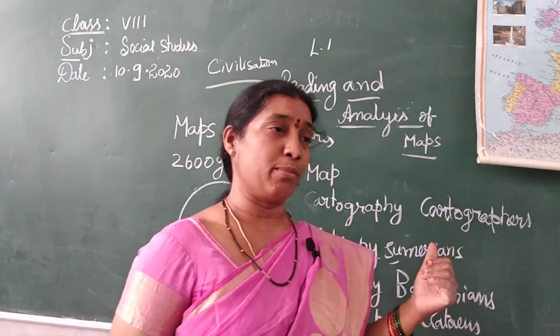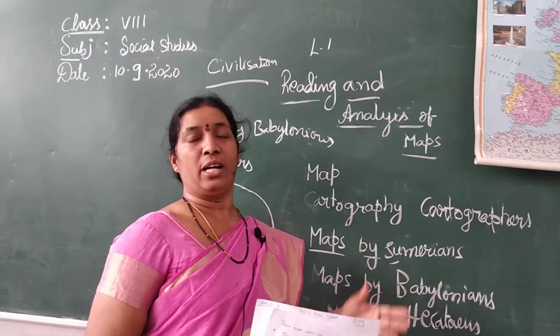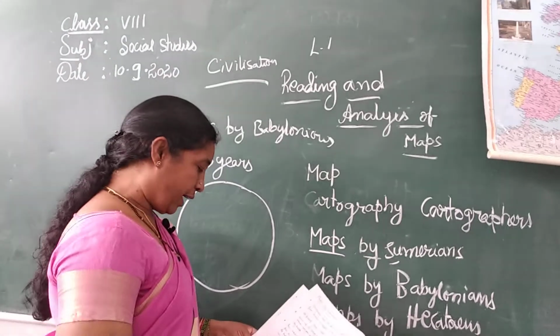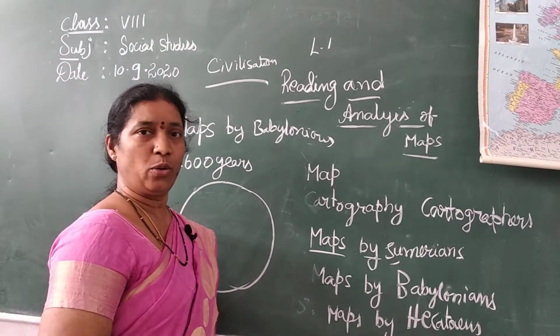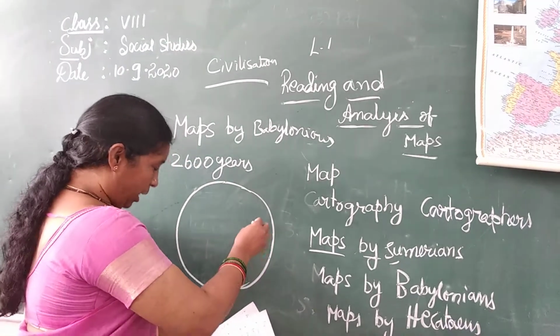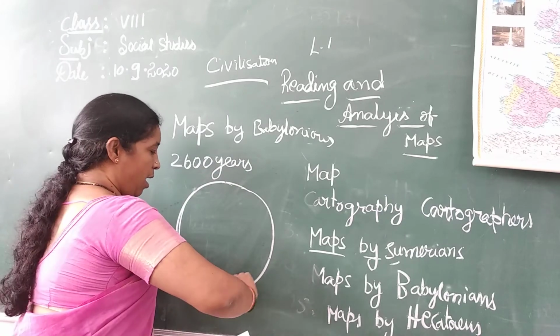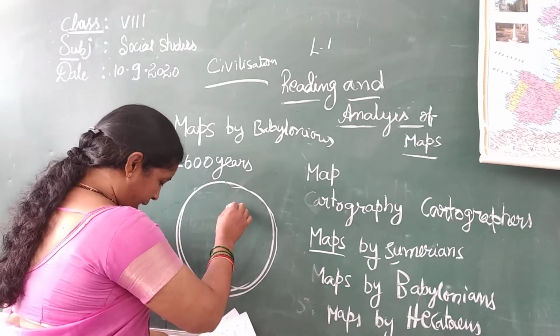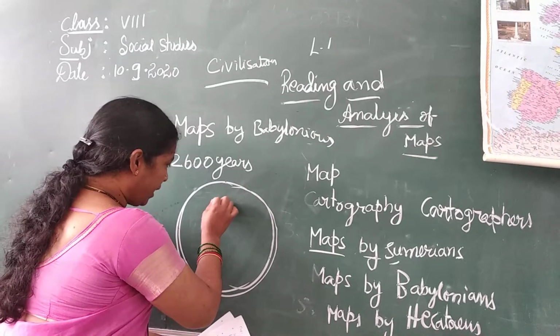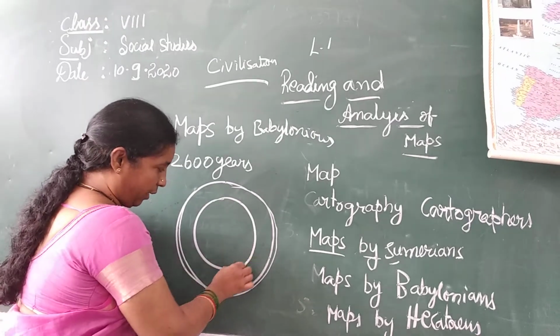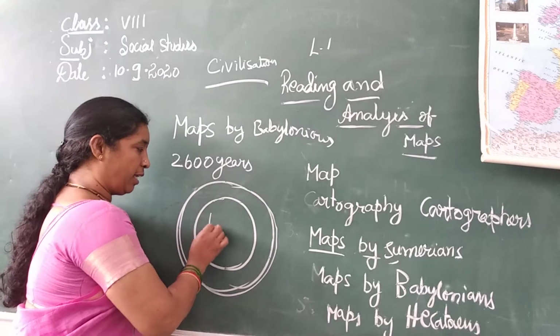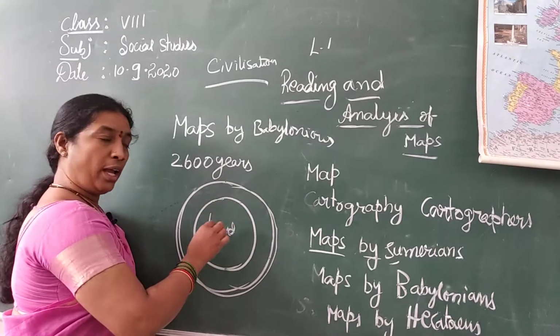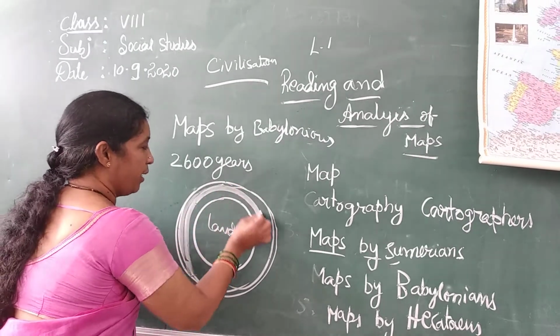But at those times, they did a lot of hard work. Around 2600 years ago, Babylonians assumed that Earth is a round disc and created maps of the disc with an inner circle. This inner circle is the land part, and all around it are oceans and rivers.